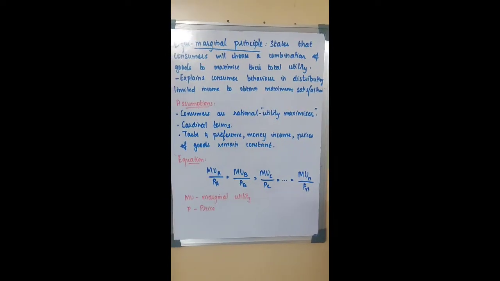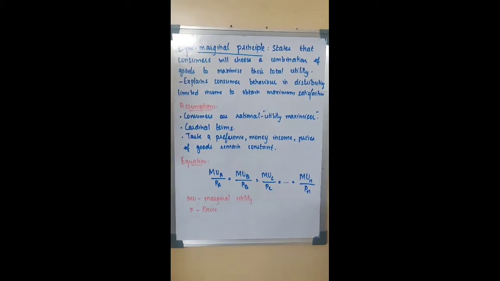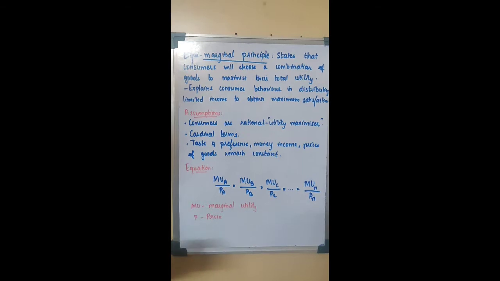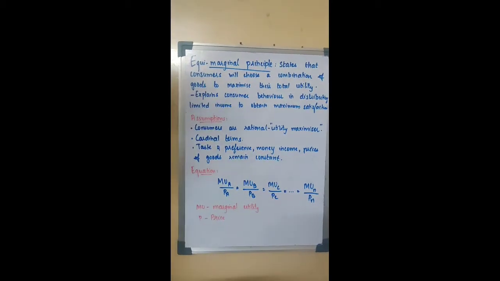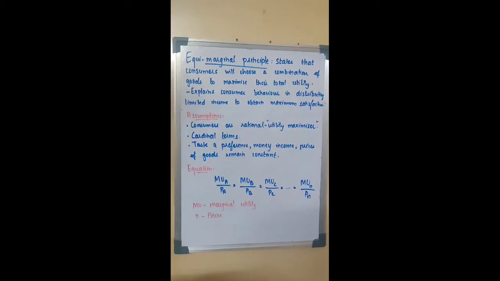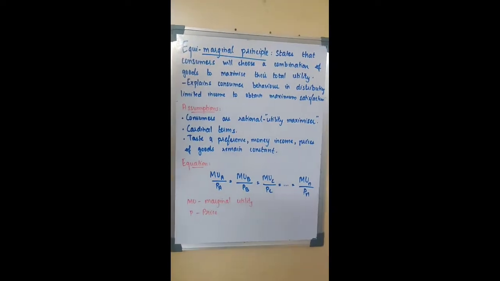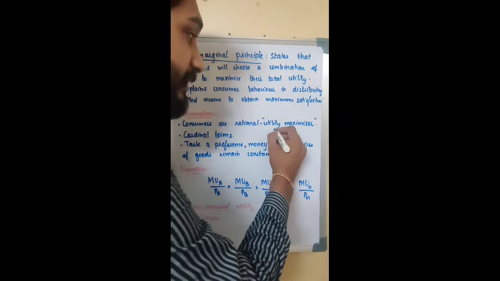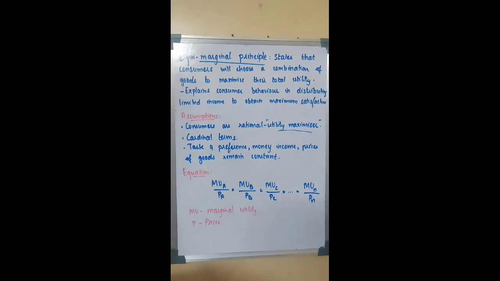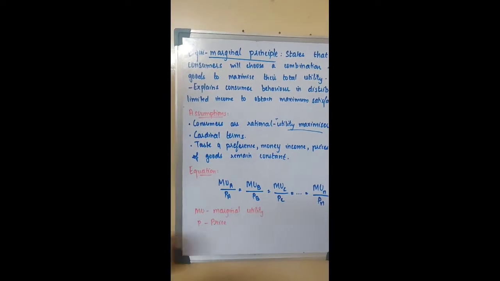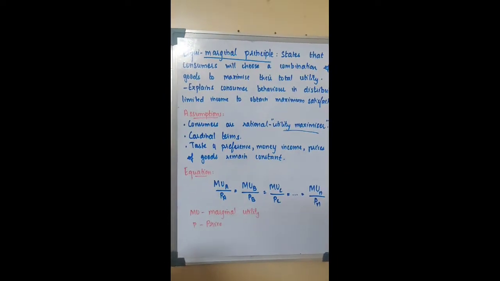What do we mean by consumers are rational? By this we say that consumers are utility maximizers. What is a utility maximizer? A utility maximizer is a consumer who is trying to extract as much benefit or satisfaction as possible from the consumption of a commodity. Yes, that is what "consumers are rational" means. Second assumption: utility is measured in cardinal terms.